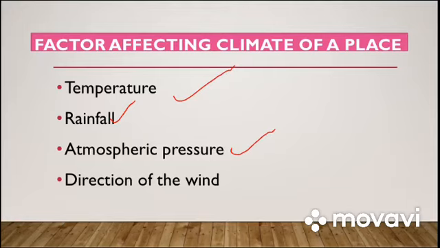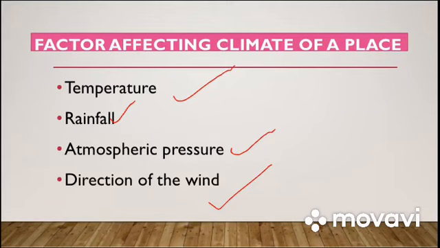Then the direction of the wind. When the wind comes from a desert area, from a hot area, it will increase the temperature of that place. Whereas if the wind comes from a cold area, it will decrease the temperature of that place. For example, in the summer the wind comes from the Thar desert, which increases the temperature of Uttar Pradesh. Whereas in the winter season, when the wind comes from the Himalayas, it decreases the temperature. So the direction of the wind is also very effective in influencing the climate of a place.